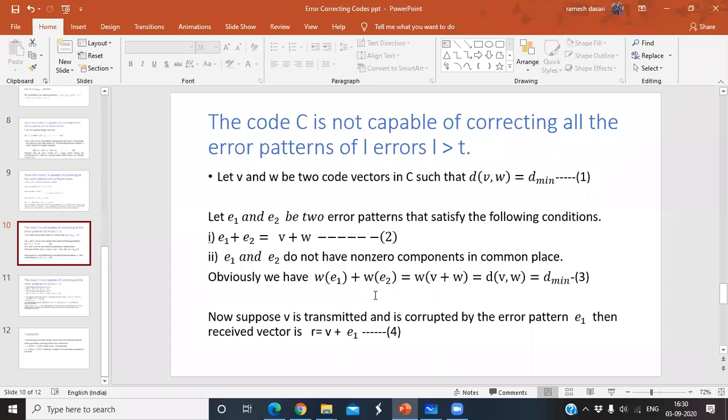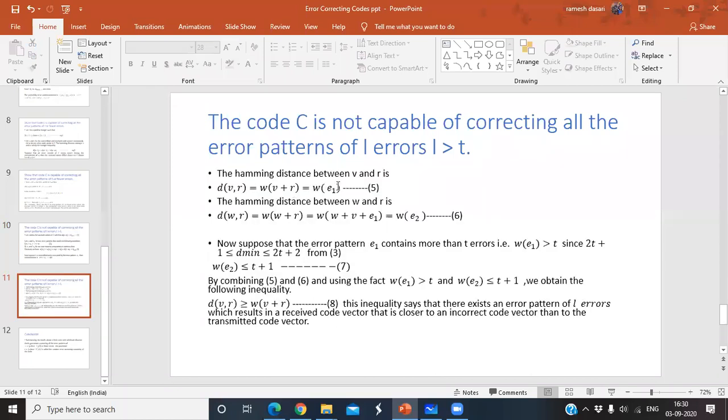Now suppose V is transmitted over a noisy channel, and it is corrupted by some error pattern. That error pattern equal to E1. Then received vector equal to V plus E1. Do you remember that X is equal to Y XOR E, or Y is equal to X XOR E? So received code vector equal to transmitted code vector plus error vector, here an XOR operation. So that's why here R equal to V XOR E1.